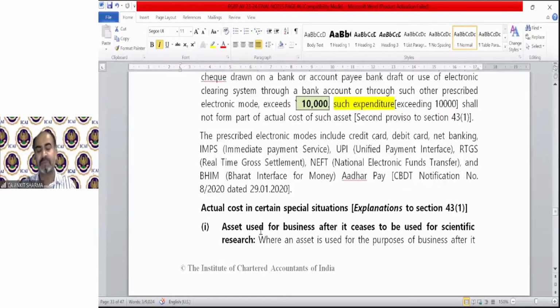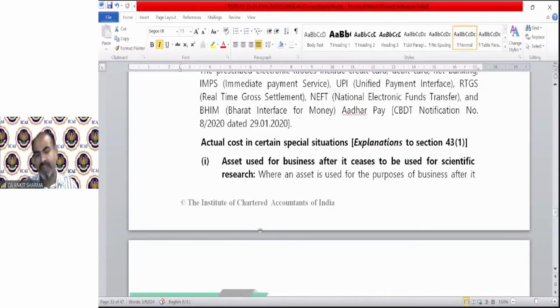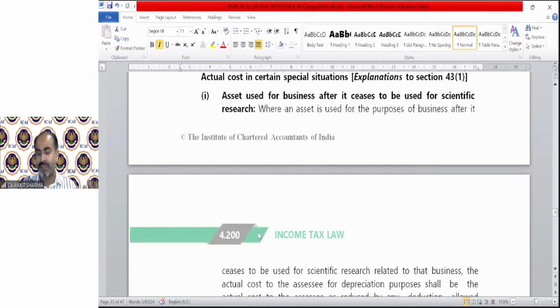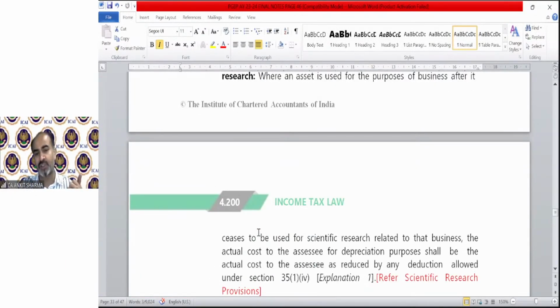Actual cost in certain special cases can be different. First, an asset used for business after it ceased to be used for scientific research. There is a separate concept of scientific research which we will be discussing, but for the time being, if you are running a business and doing scientific research, and for that you bought a machine, then its cost, if you use it for your business, will be the cost after the amount claimed as deduction under section 35(1).